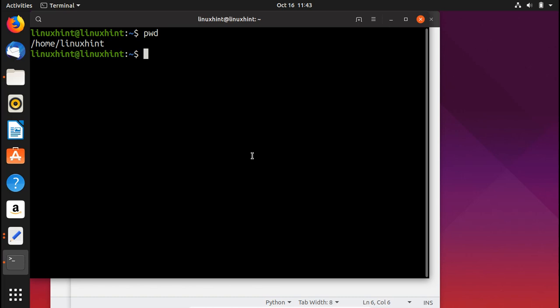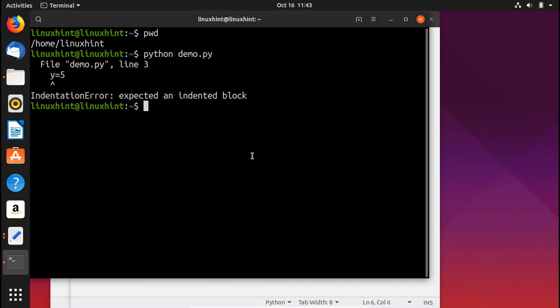Linux Center is the user that I'm currently logged in with, and home is the directory. So if I want to run this script, all I have to do is write python, then space, and then demo.py.